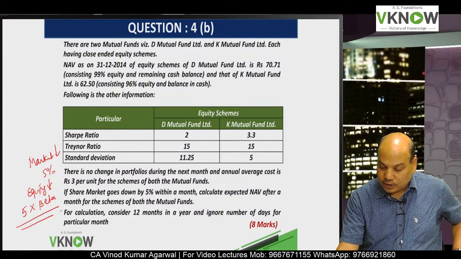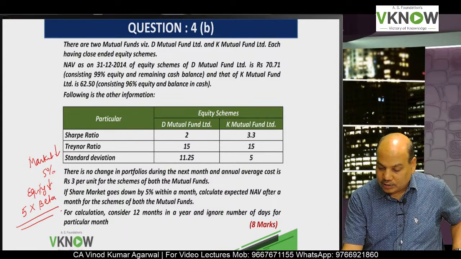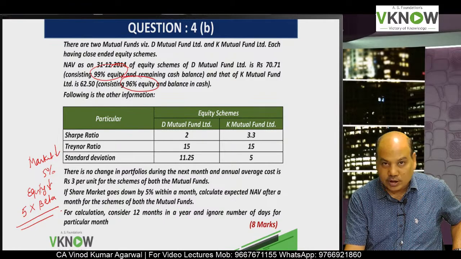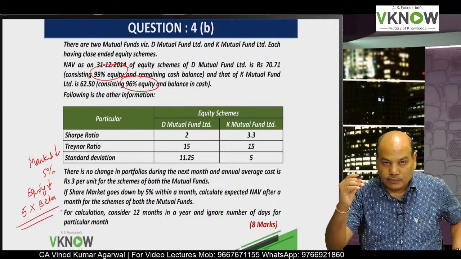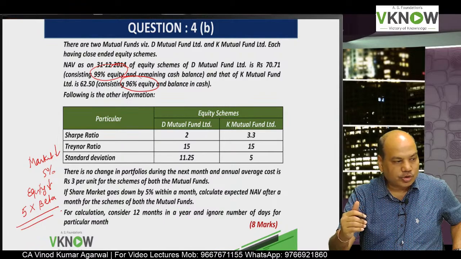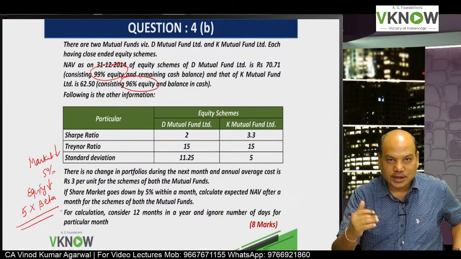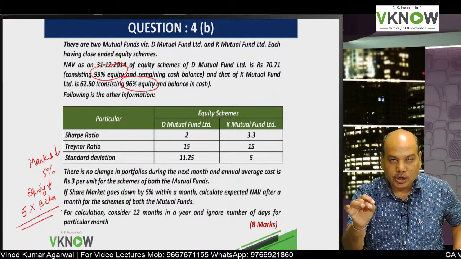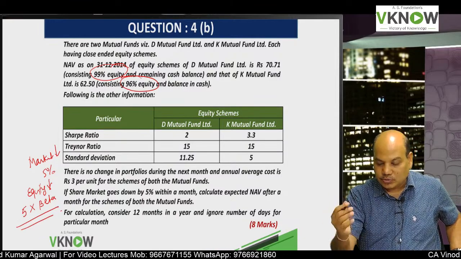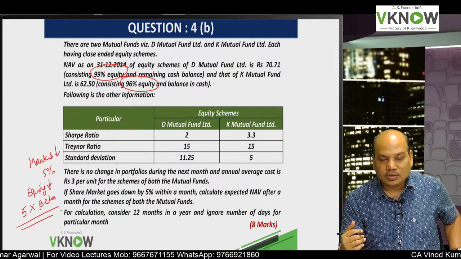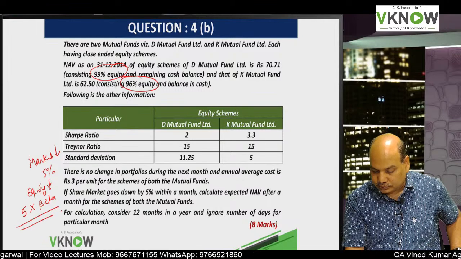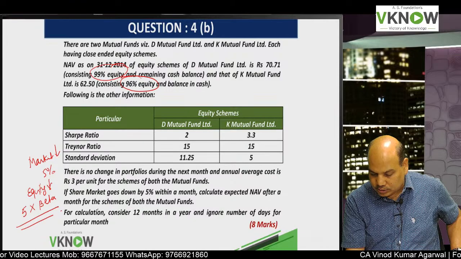These two mutual funds comprise 99% equity and 96% equity. So the value of the equity portion will decline to the extent of 5 into beta, which means we need to find out beta from this information.